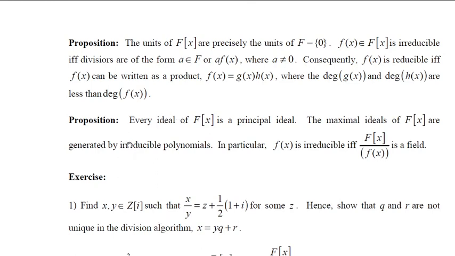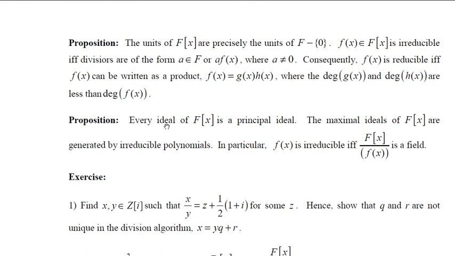Now, the next proposition: every ideal of F[x] is a principal ideal, and further the maximal ideals of F[x] are generated by irreducible polynomials. In particular, f(x) is irreducible if and only if F[x] modulo the principal ideal generated by f(x) is a field. You prove this proposition also. This is very simple.